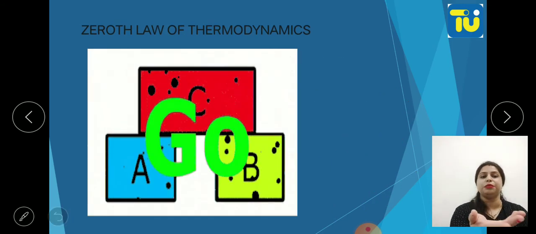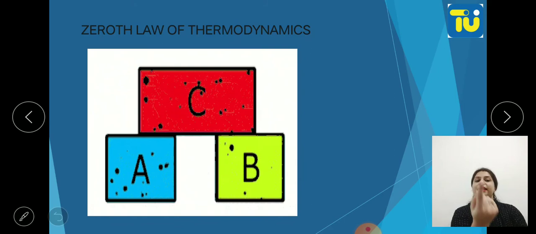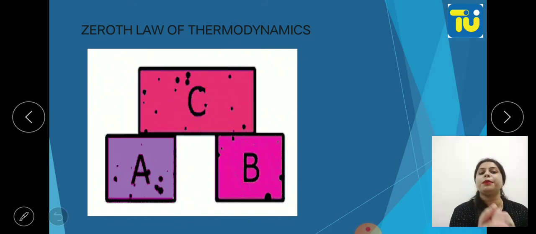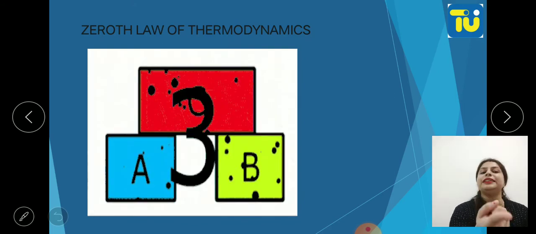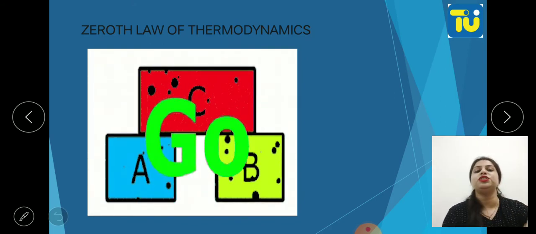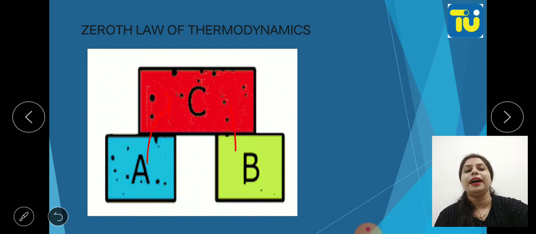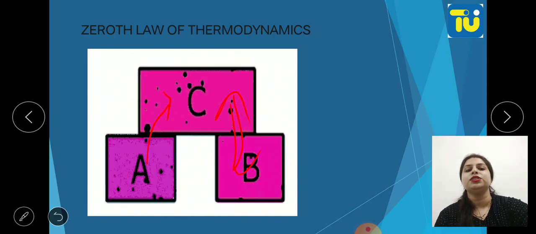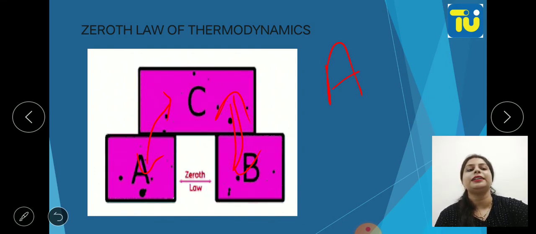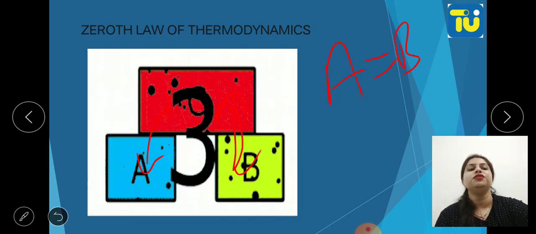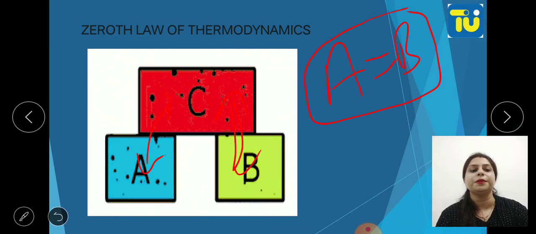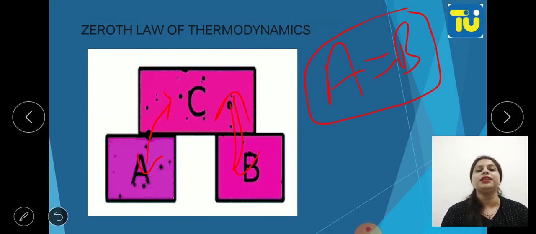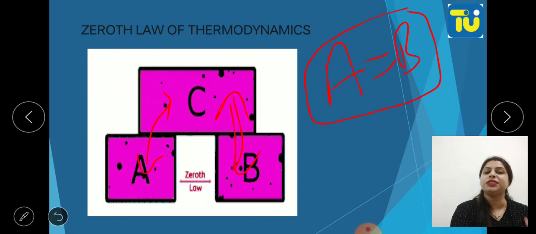Let's take the second example. With the second figure you can understand. A and B, they were separated but within the contact of C. So now the heat exchange started. Heat exchange between A and C and B and C. So now at last, at conclusion, A and B, which were separated, they were at thermal equilibrium. Okay, so this is what the zeroth law of thermodynamics says.